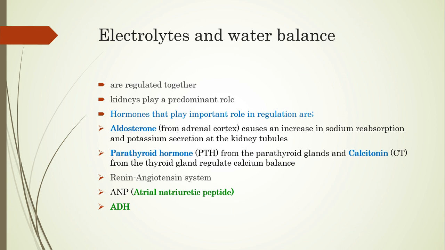In water balance, you have seen the function of antidiuretic hormone. Aldosterone is the hormone of the adrenal cortex, and its production causes an increase in sodium reabsorption and potassium secretion at the kidney tubules. Then parathyroid hormone from the parathyroid gland, and calcitonin from the thyroid gland, regulate the balance of calcium.